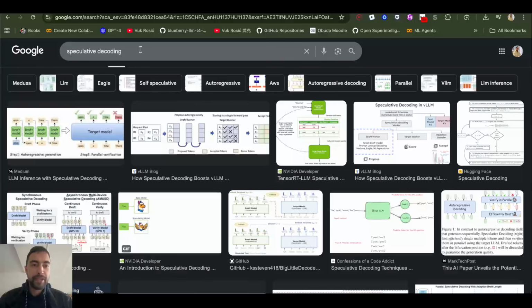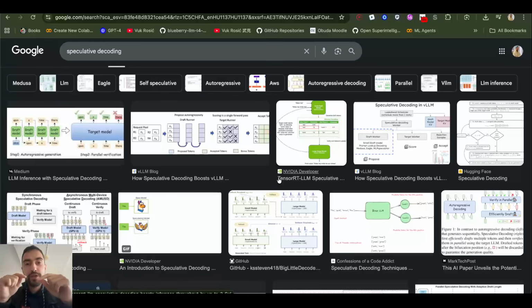So, speculative decoding. The idea behind speculative decoding is that when a big model is generating the next token, some of the tokens, or even a lot of the tokens, are actually easy to predict. Maybe there are some boilerplate, routine tokens that are easy to predict.